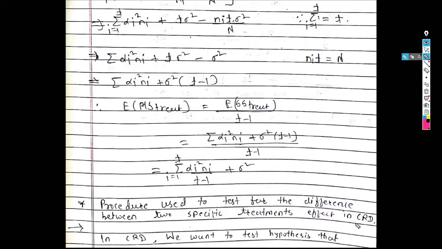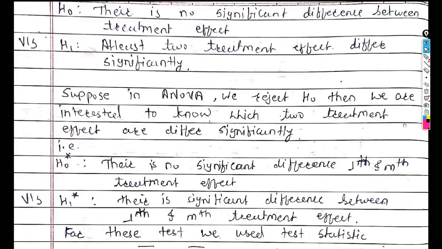So in CRD we want to test the hypothesis that there is no significant difference between treatment effects, versus the alternative hypothesis that at least two treatment effects differ significantly.